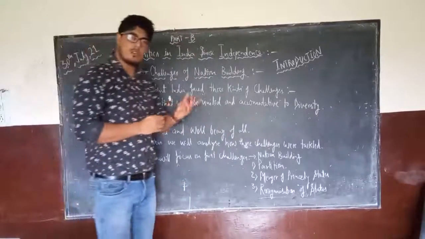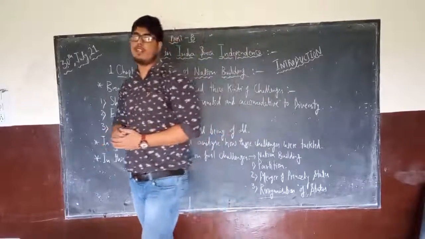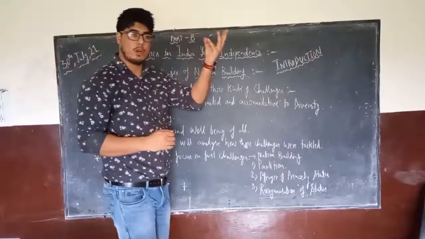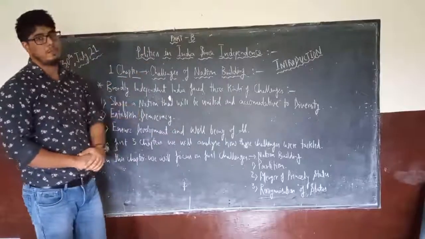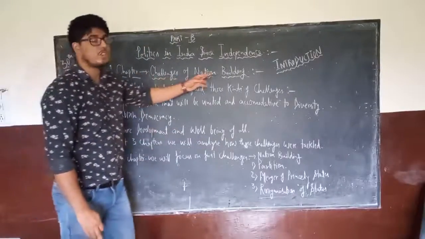Okay, Cold War we have done, then End of Bipolarity, and the recent chapter which we have finished, that is United Nations and its organization. These chapters are from that book, and the other 3 chapters for term 1 we have to do from this book. So today we will be starting the first chapter, that is Challenges of Nation Building.